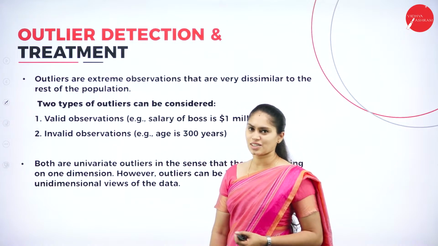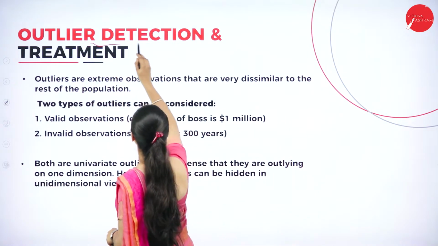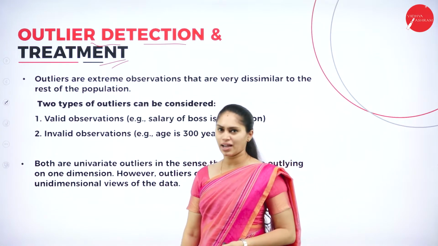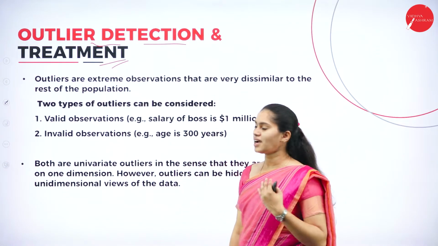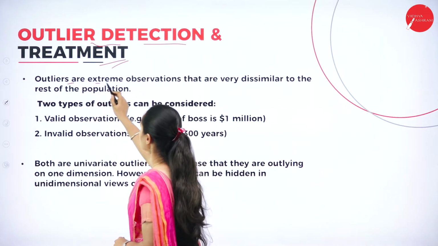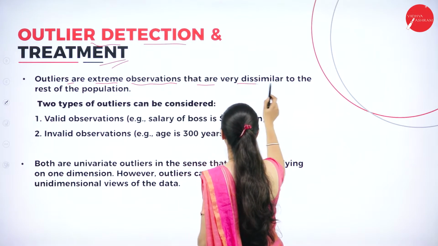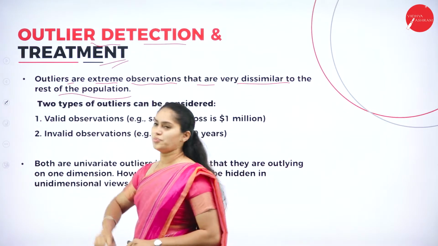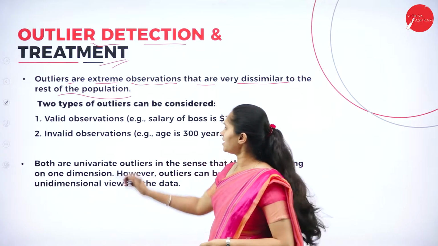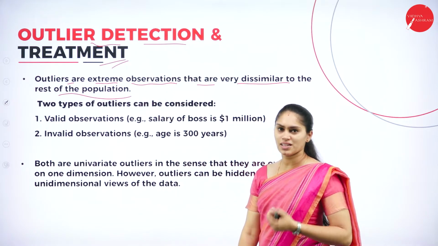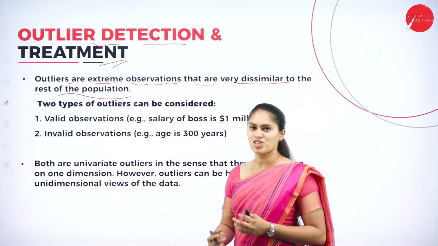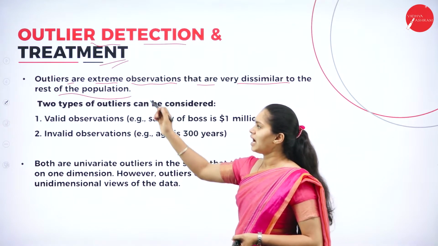We'll see the next topic, that is outlier detection and treatment. Here we first have to understand what we mean by an outlier, how I can detect it, and what the treatment for these outliers is. Outliers are extreme observations that are very dissimilar to the rest of the population. When there is a set of observations that are very dissimilar to the rest of the population, we are going to call that an outlier.